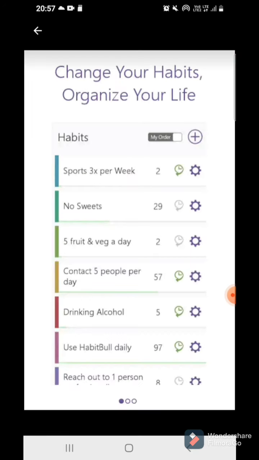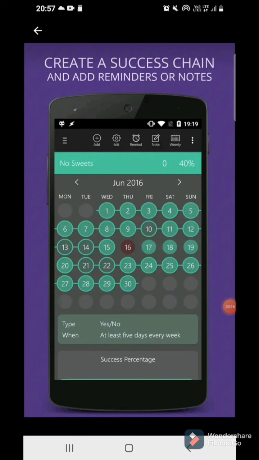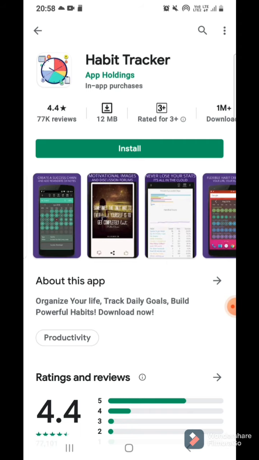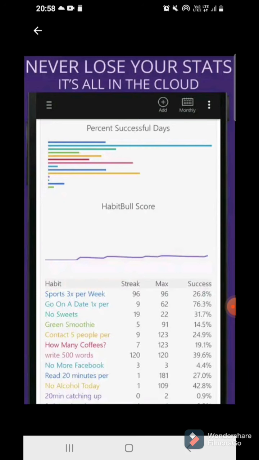You can stick that thing here and easily track all the habits that you have, bad or good, and you can go for the good ones and neglect the bad ones. This can show you all the stats that you have completed in the entire week.